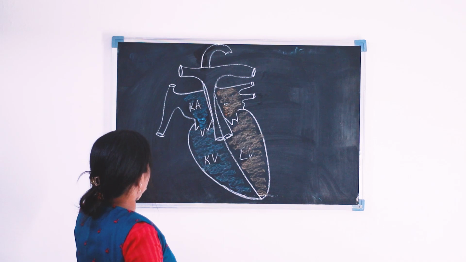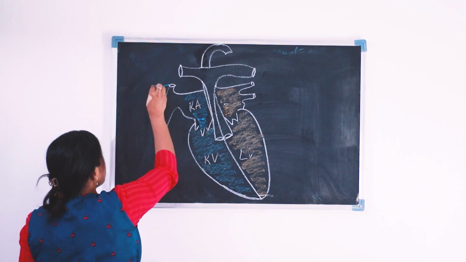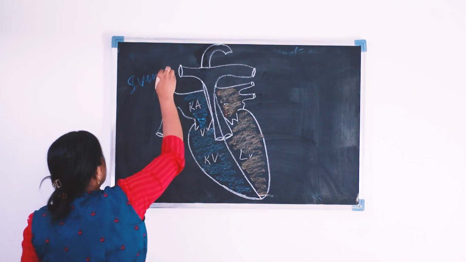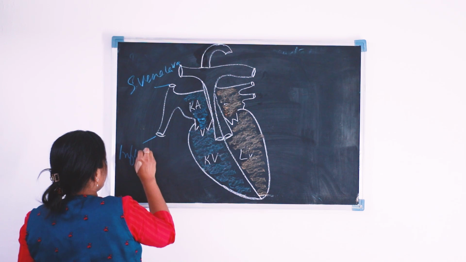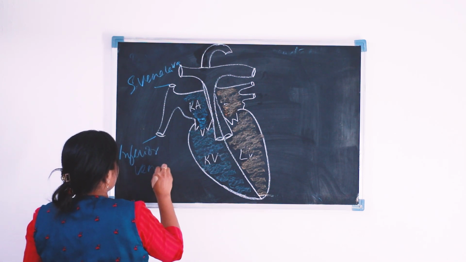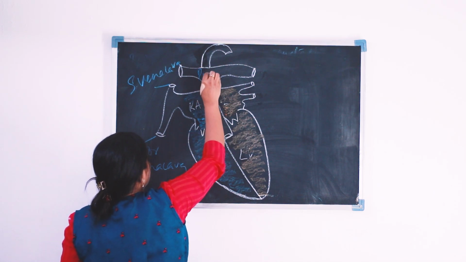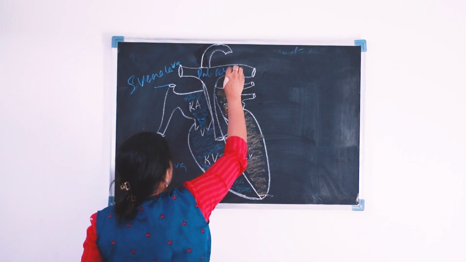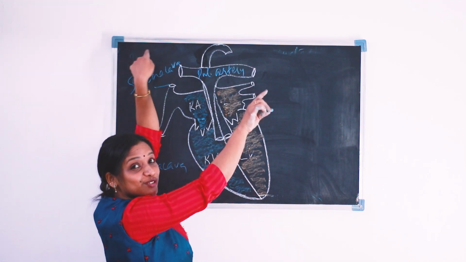Okay, now this is our superior vena cava. This is our inferior vena cava. Superior and inferior vena cava. This is our pulmonary artery. The pulmonary artery goes to the two lungs.